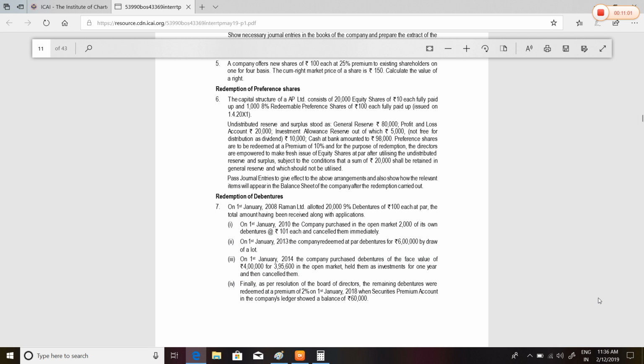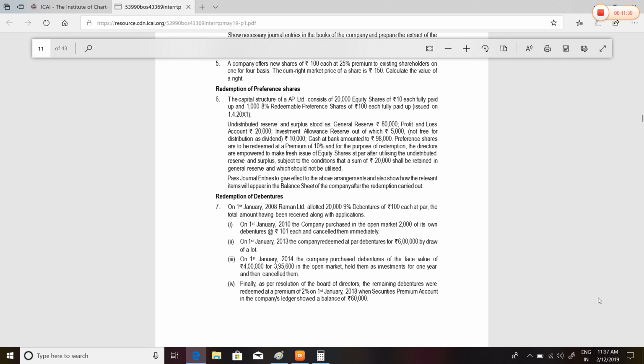Question number 6. Redemption of preference shares. The capital structure of AP Limited consists of 20,000 equity shares of rupees 10 each, fully paid up, and 1,000 8% redeemable preference shares of rupees 100 each, fully paid up, issued on 1st April 2001. Undistributed reserve stood as GR 80,000, PL 20,000, investment allowance reserve 10,000, out of which rupees 5,000 is not free for distribution as dividend. Cash at bank amounted to 98,000.